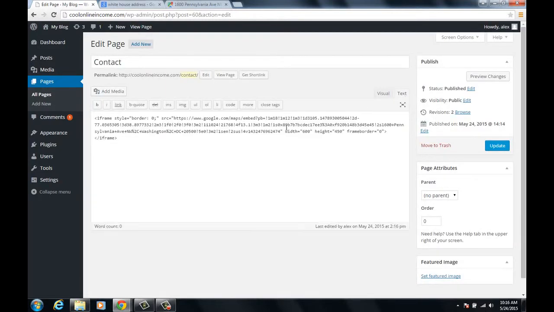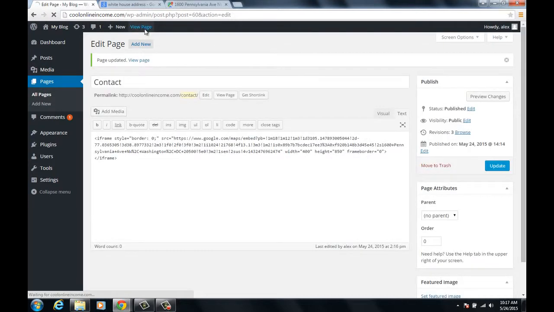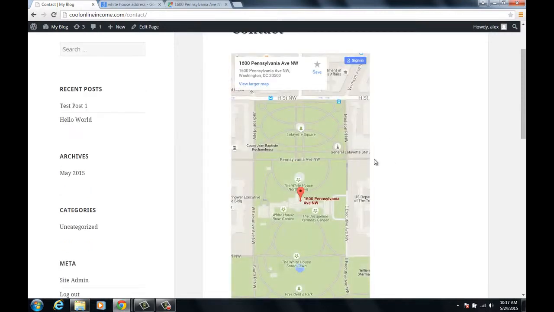I click on the text right here, I can change from 450, I can change this to 850, I can change this to 400 instead. I'll give it an odd look. Let's update that. Let's view the page, and there you go. The height has increased but the width has reduced.